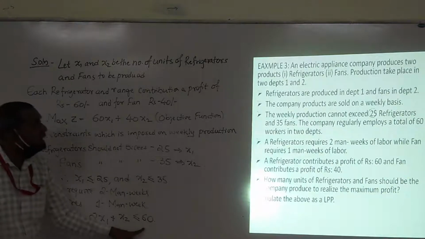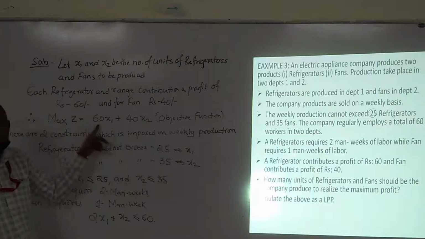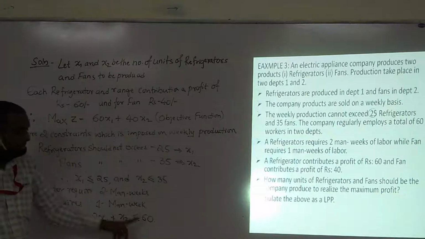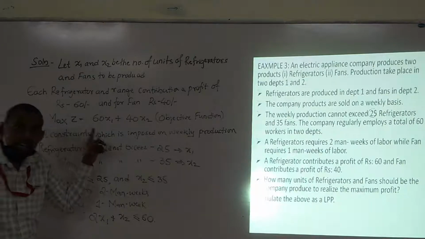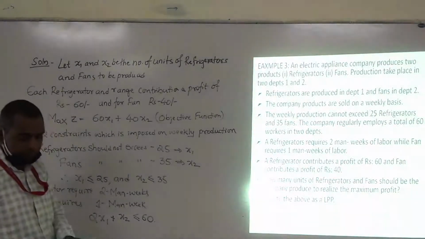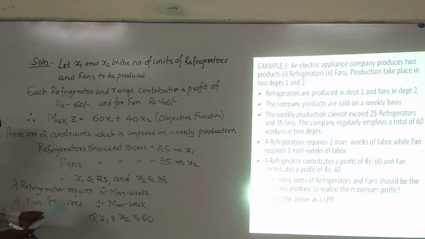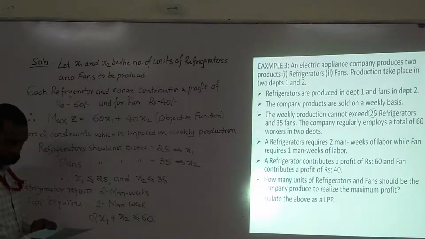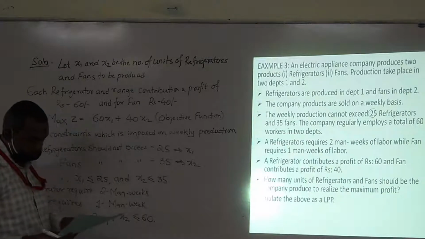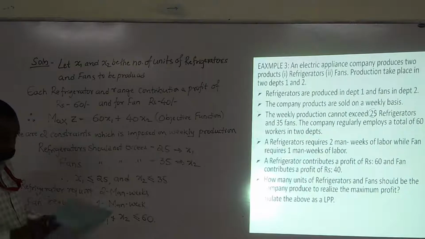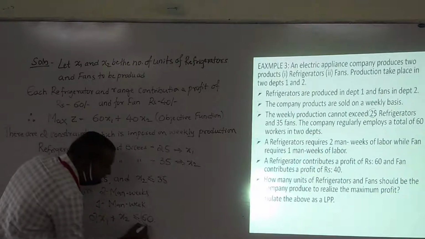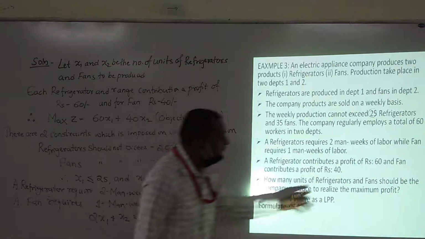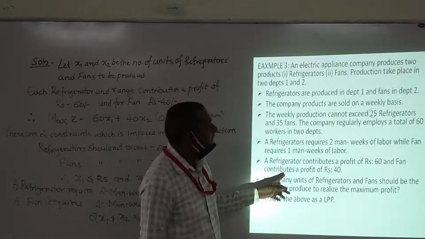What is this 60? This 60 is the total number of laborers.